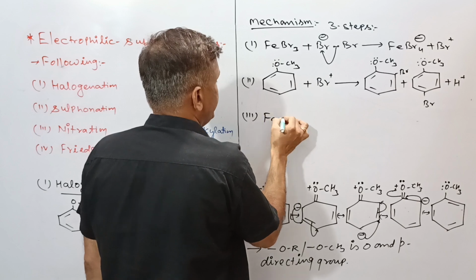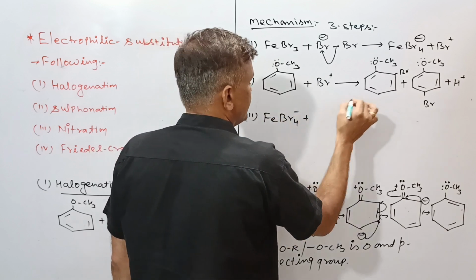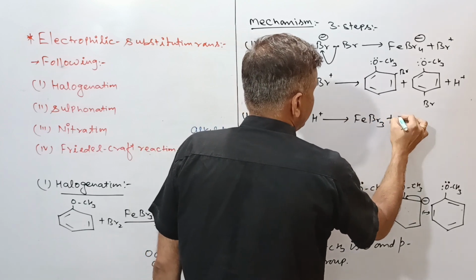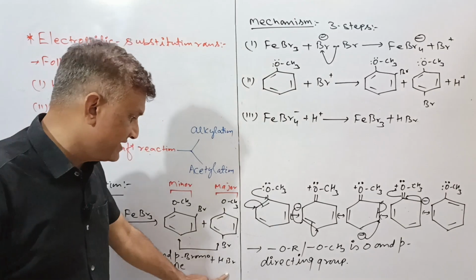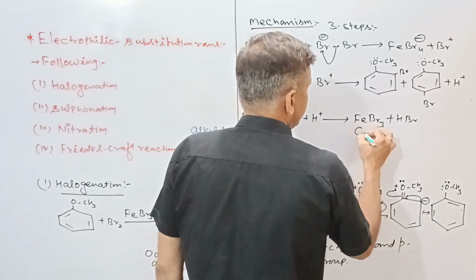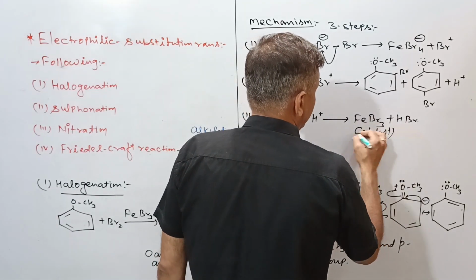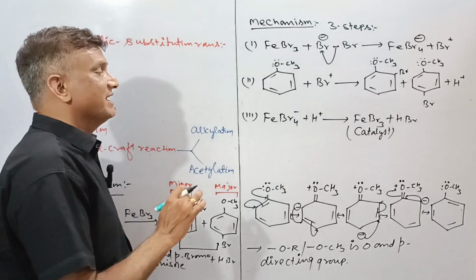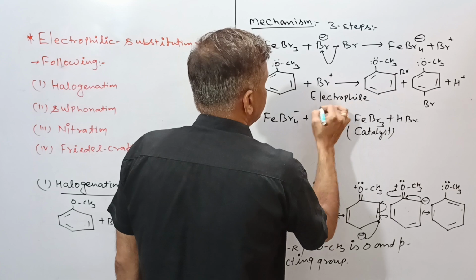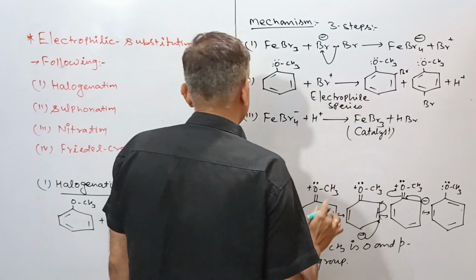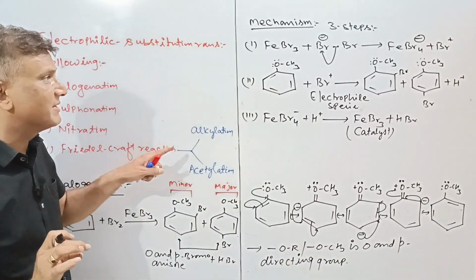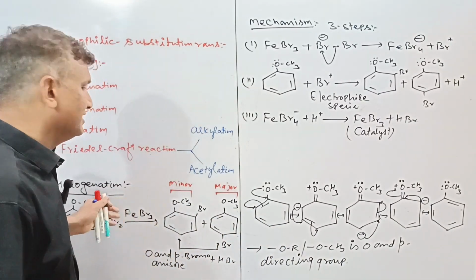This hydrogen further in chain termination step reacts with the FeBr4 minus, so this is the FeBr4 minus with the H plus, here will be formation of FeBr3 again with the byproduct HBr, this is the HBr. And FeBr3 जितना participate कर रहा है उतना बन रहा है, सो ये अपने आप में एक catalyst की तरह काम करेगा. This was about just the mechanism. यहाँ ये अपने आप में एक electrophile, electron loving species के रूप में attack कर रहा है, that's why it is called electrophilic substitution reaction. This was about just the first part, halogenation.